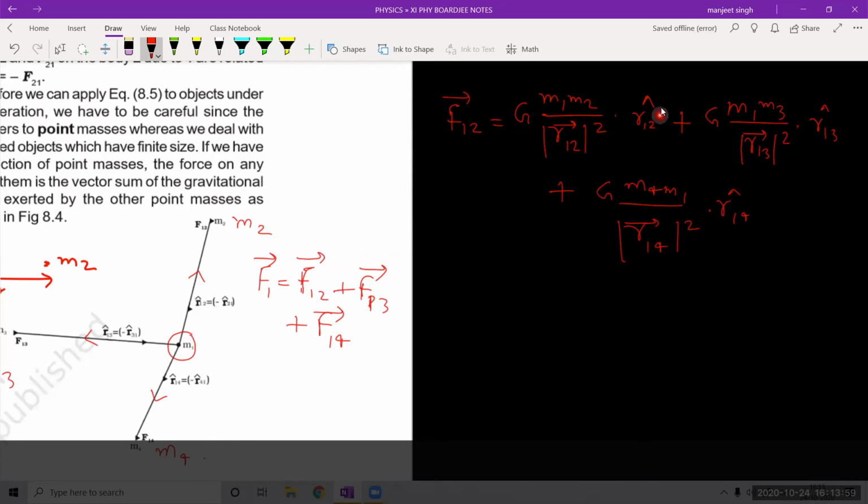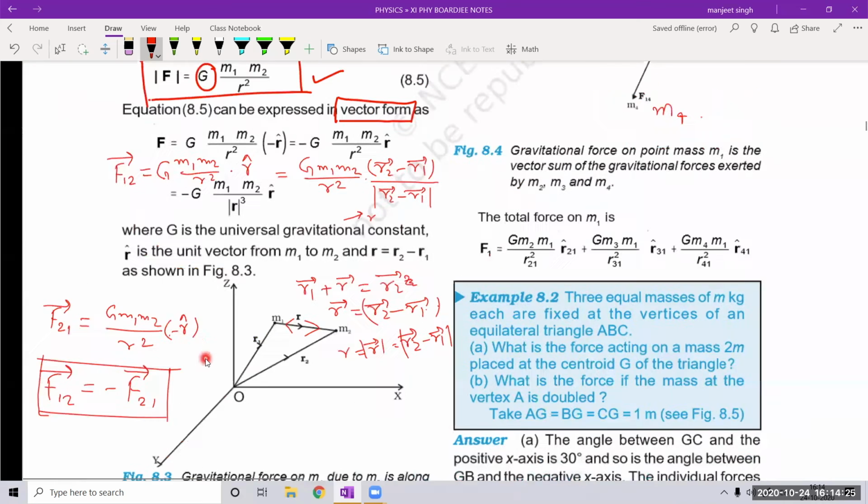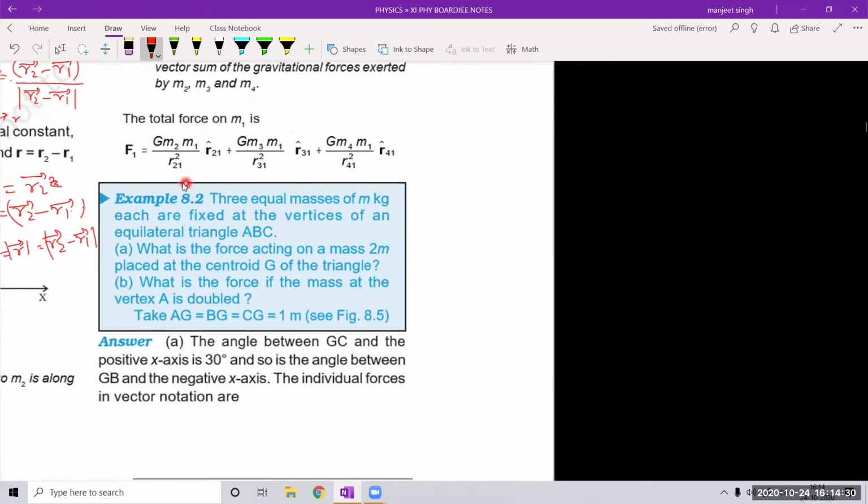Now this you can write as vector R12 divided by the magnitude of R12, and that magnitude of R12 will be multiplied here, so it will become R12 cube. So the cube form can also be written. This is also correct with unit vectors. So the vector sum of all these three forces gives us the force on mass M1, and this is known as the superposition principle. See, they have written it in the form of unit vectors.